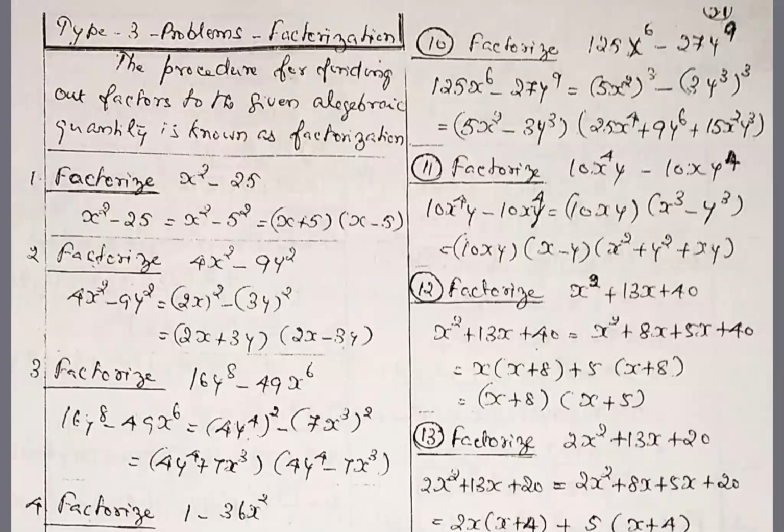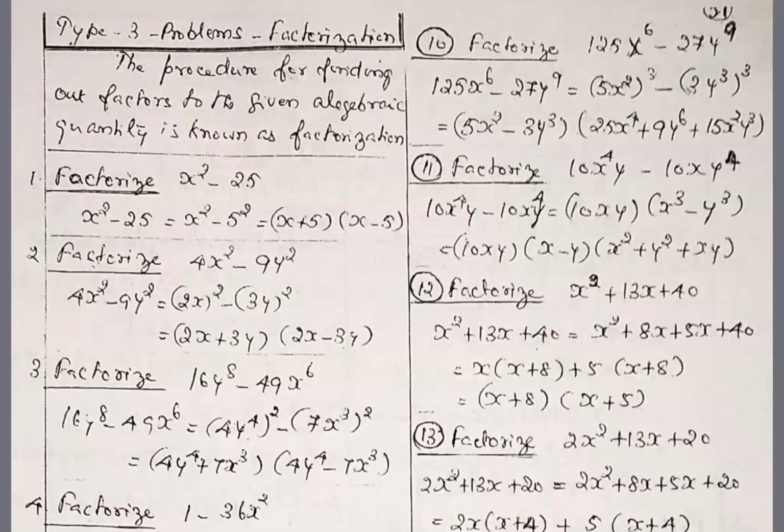So 4 factors available. Now factorize x square minus 25. You see the next line, x square minus 25 is equal to x square minus 5 square. 25 can also be written as 5 square. Apply the formula a square minus b square is equal to (a + b) into (a − b). So (x + 5) into (x − 5). Those are the two factors we found out. So factorization means the product form of writing.